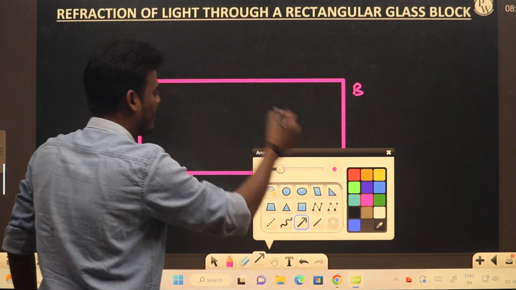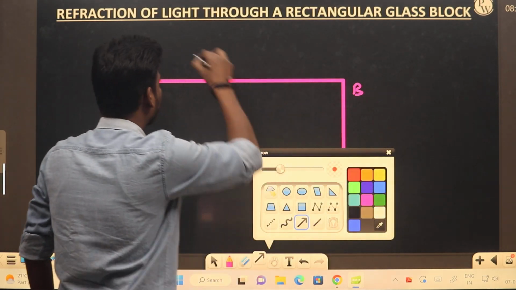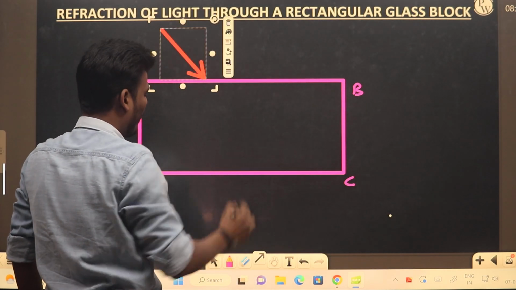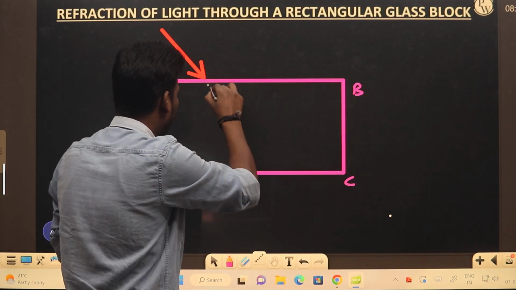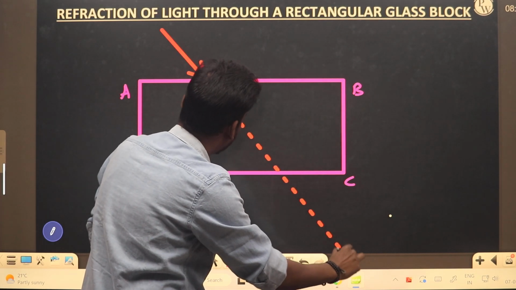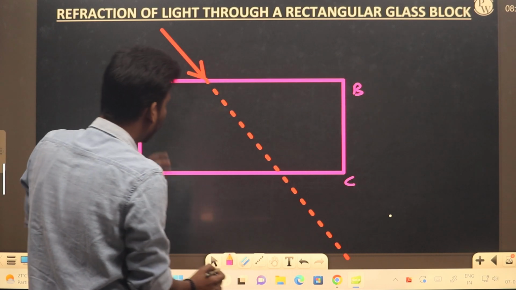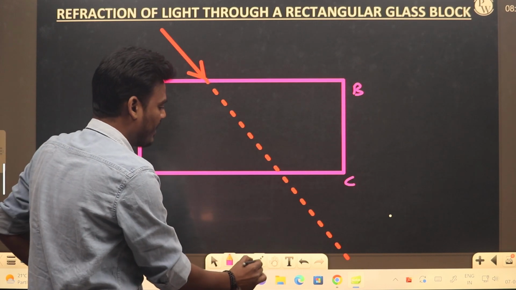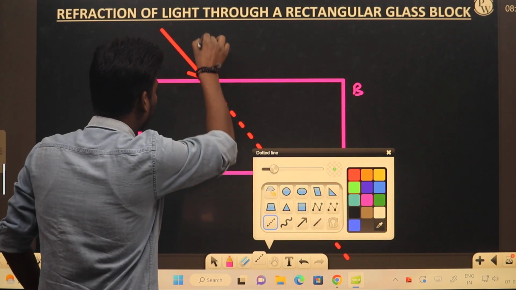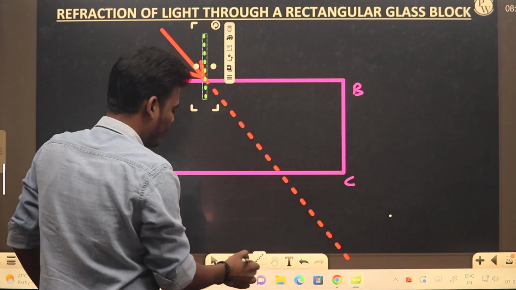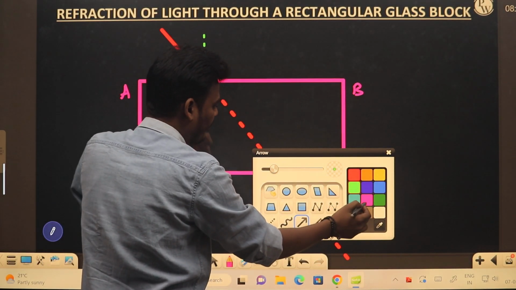First I'll be considering the incident ray. What if there is no medium at all? Light would have traveled in a straight path. Am I right? But it is not happening because of the first surface, that is AB. Here let me draw one normal with a dotted line. So this is the first normal. Due to the change in medium, light gets refracted.